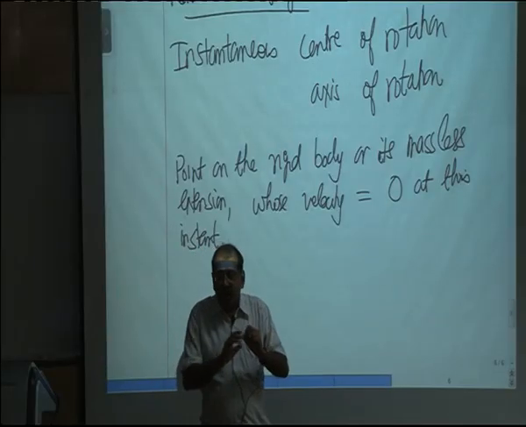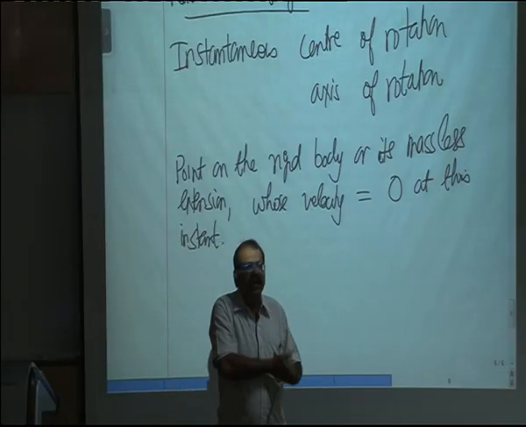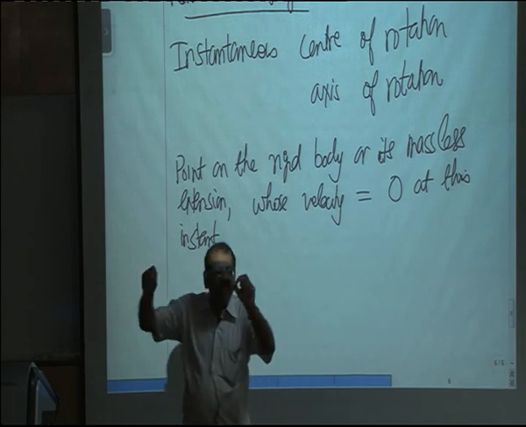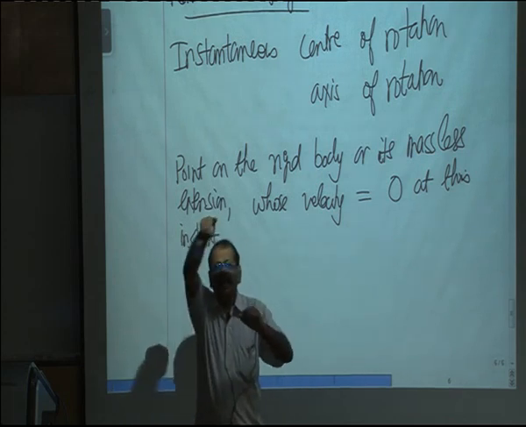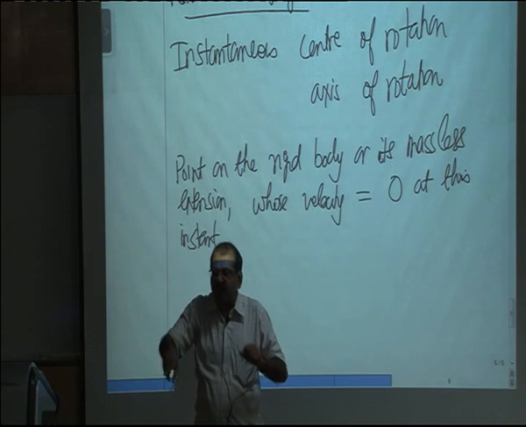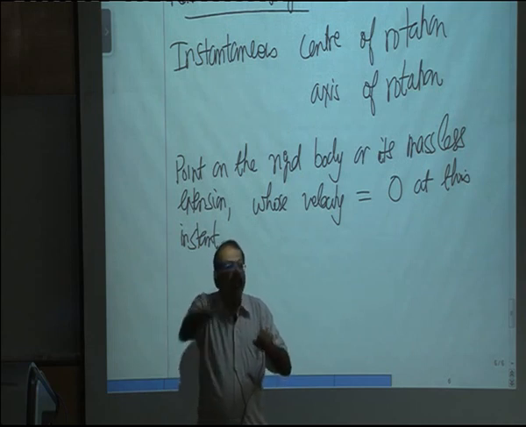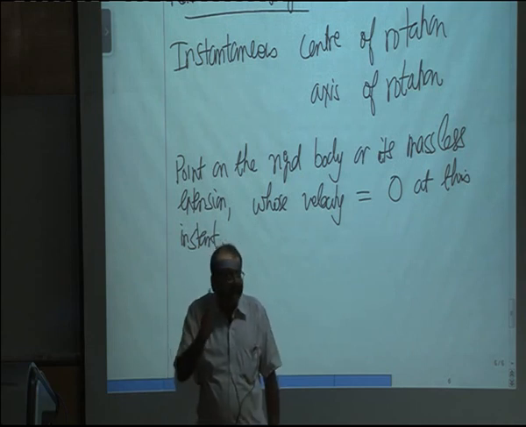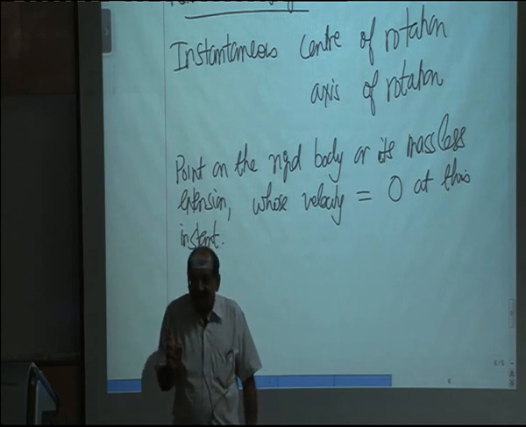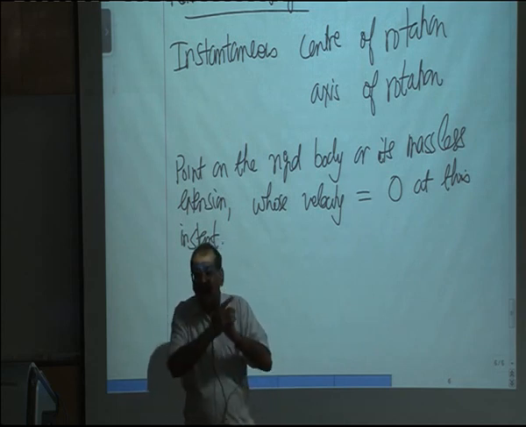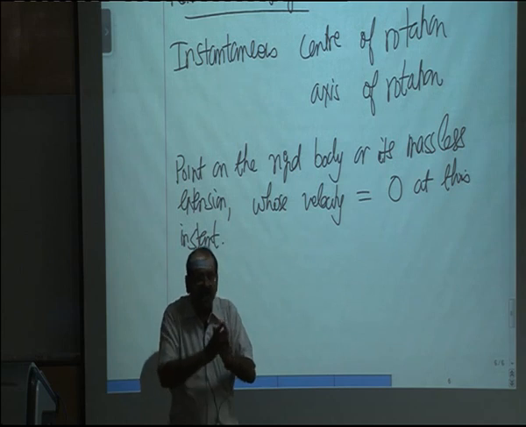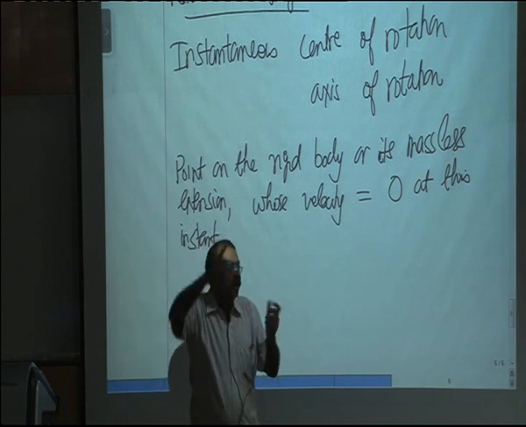And therefore, why do we want to use instantaneous center? If I can locate the instantaneous center, then to find the velocity of any other point on the body, all I have to do is r omega with respect to that. But keep in mind, acceleration may not be that. For acceleration, you will also have to add the acceleration of instantaneous center and then r omega square and r alpha.